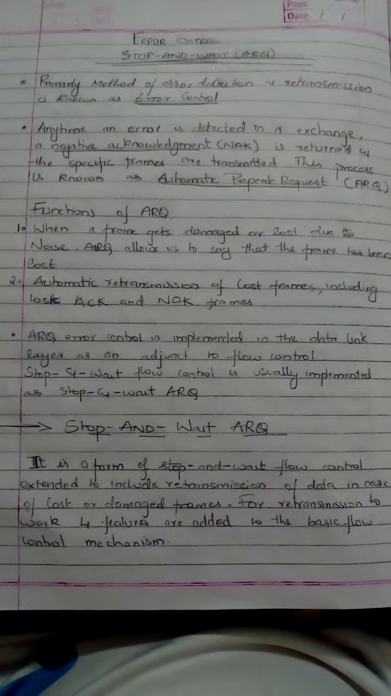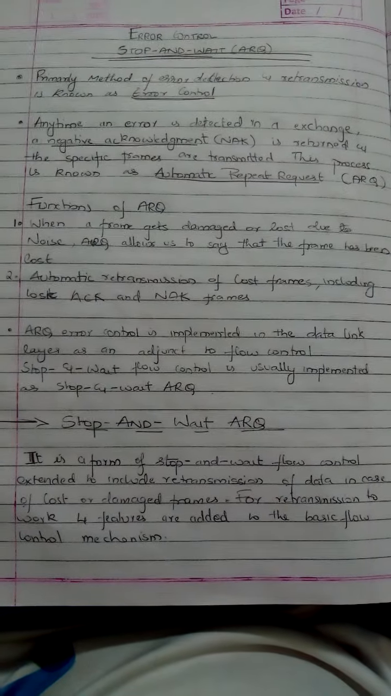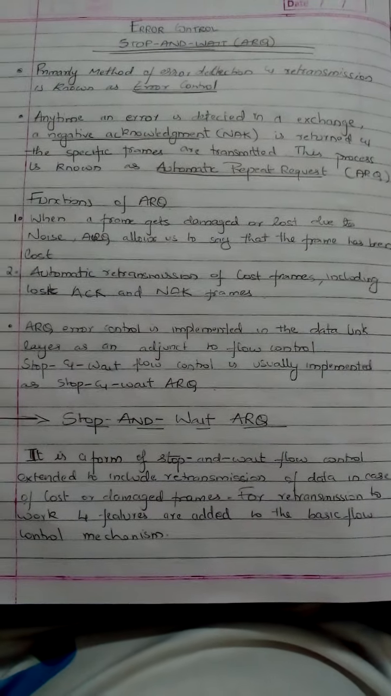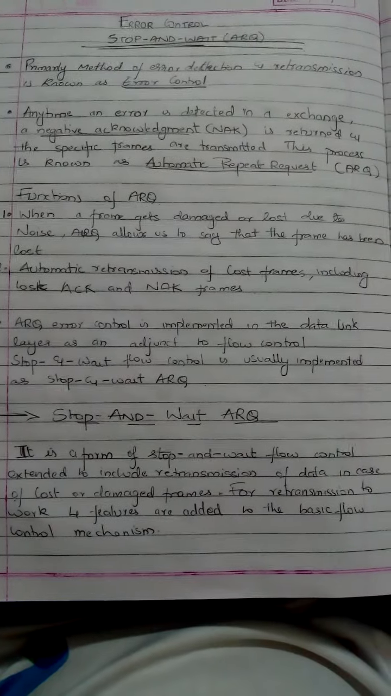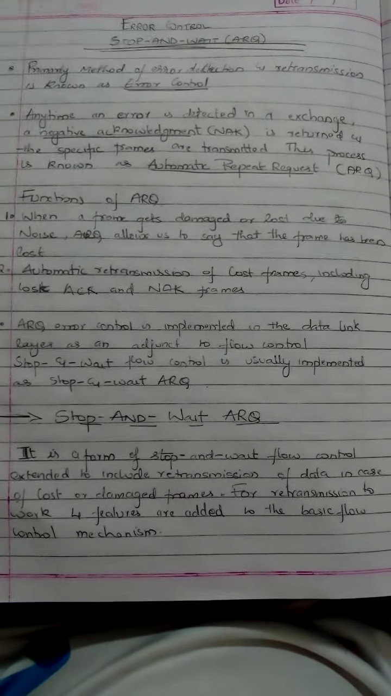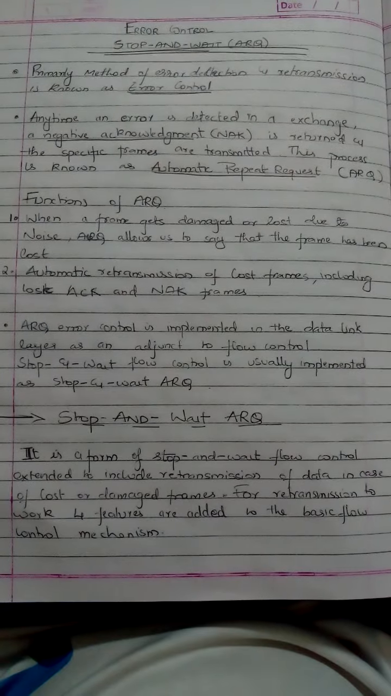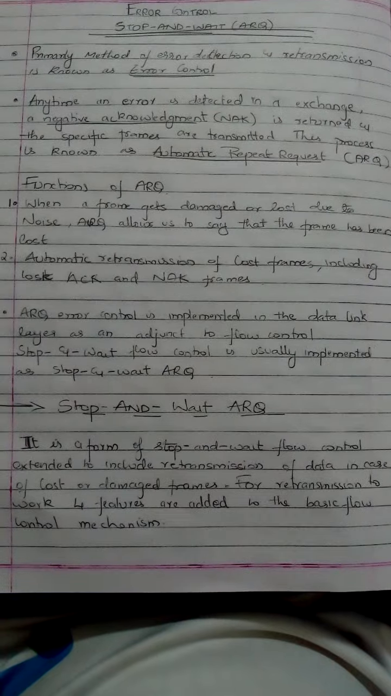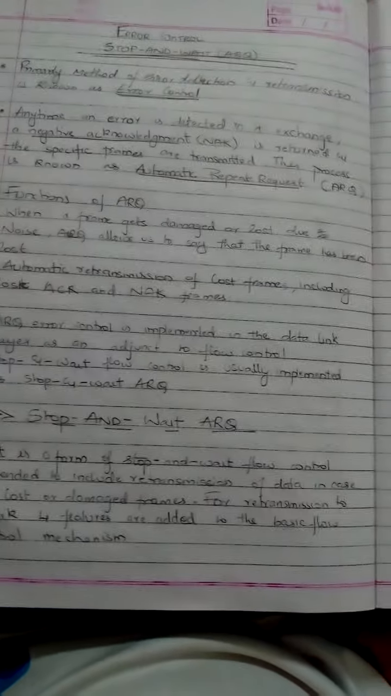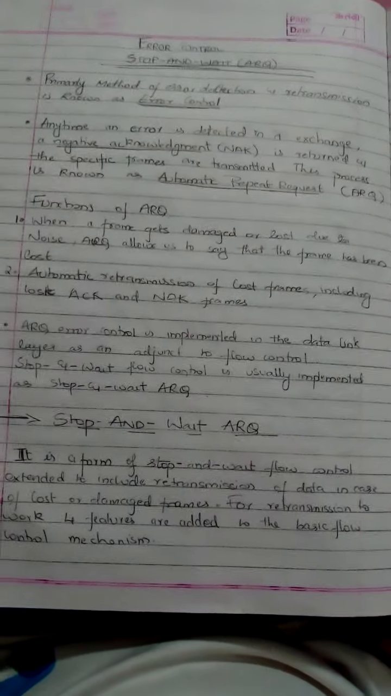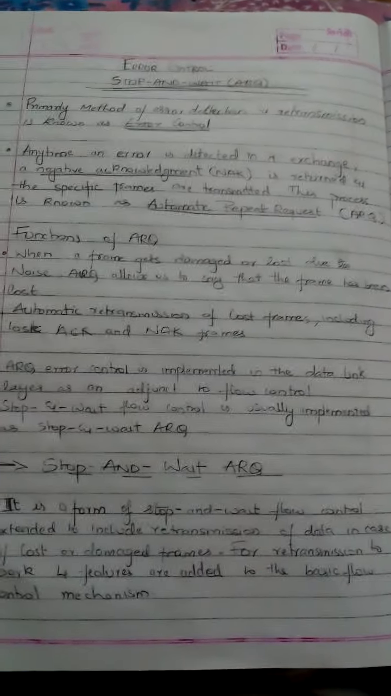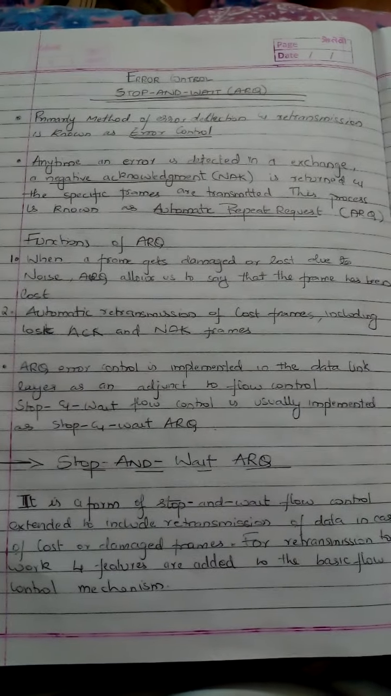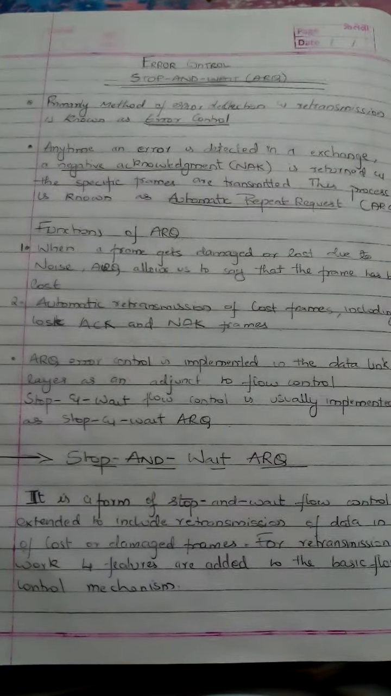Now there are two functions of ARQ. One is letting us know that frames are lost or damaged, and the second is that it helps in retransmission of lost frames, which includes ACK and NAK. ARQ error control is implemented in the data link. That means there are two parts: one is the data link, which the sender sends to the receiver, and the ACK part, which the sender gets.